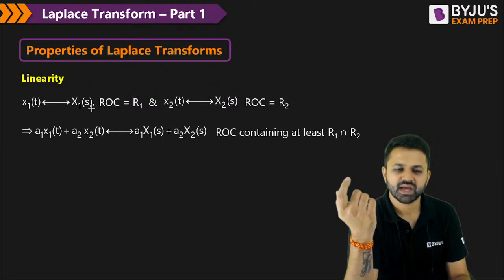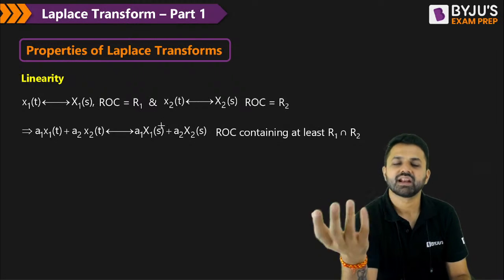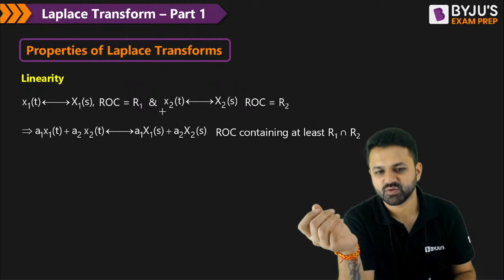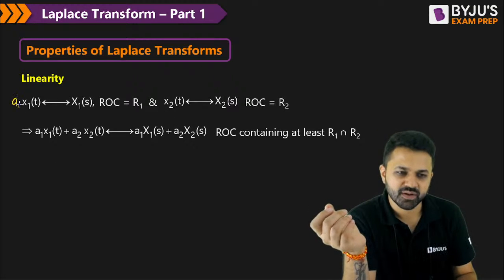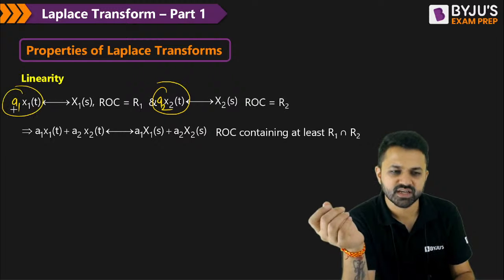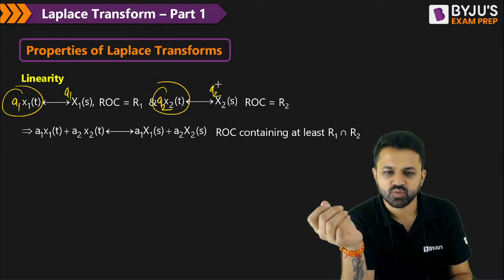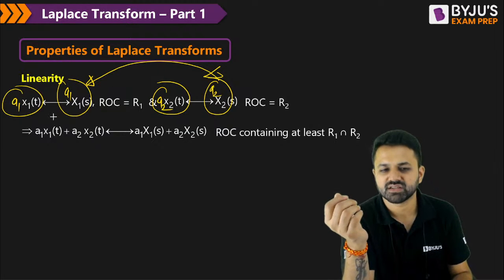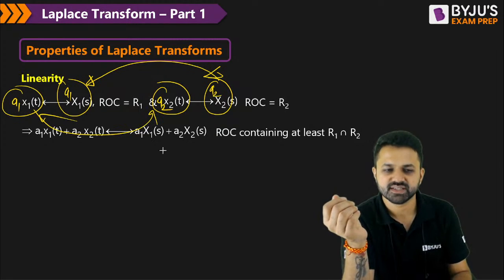Then if you multiply the signals x1 and x2 by constants a1 and a2 and add them, their Laplace transforms also get multiplied by the same constants and added together, giving the Laplace transform of the summed signal.